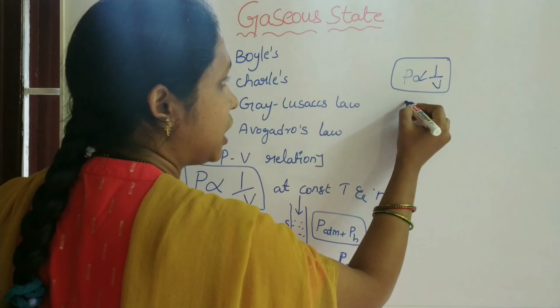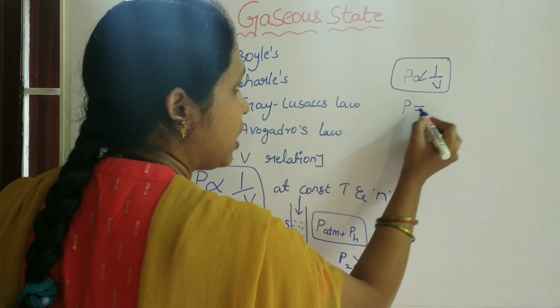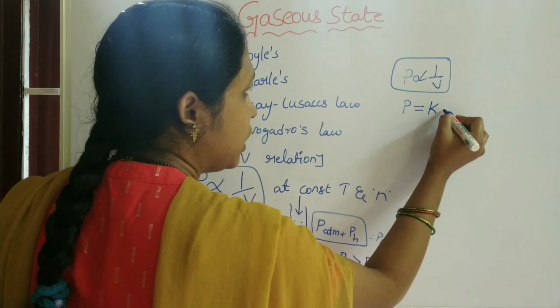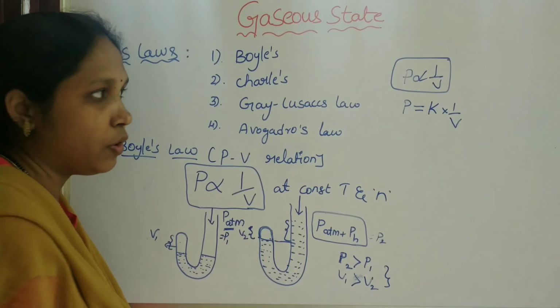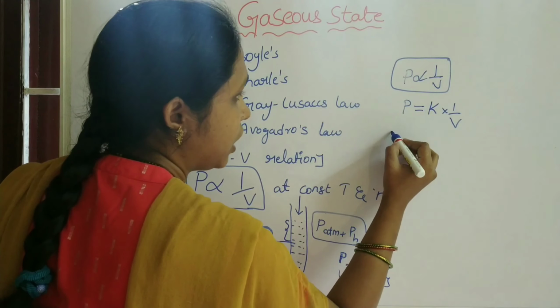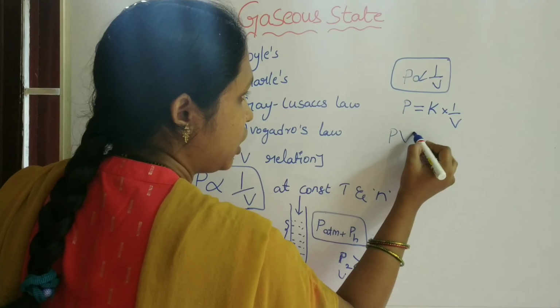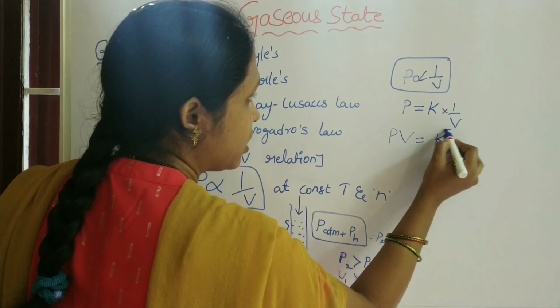So take a proportionality constant and write down an equation. Pressure is equal to K into 1 by V. Taking V to the left side, pressure into volume is equal to a constant.